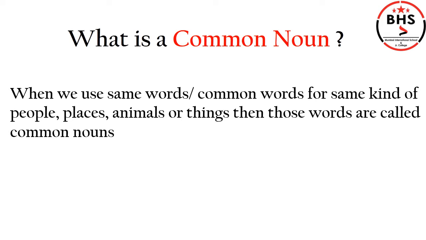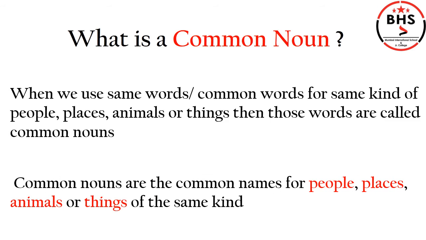Students, when we use same words, common words, for same kind of people, places, animals or things, then those words are called common nouns. Common nouns are the common names for people, places, animals or things of the same kind, same type. Let us understand this in detail.